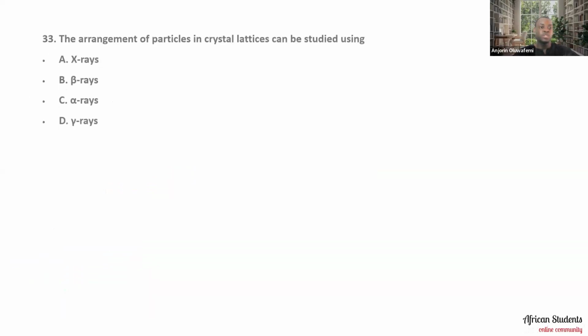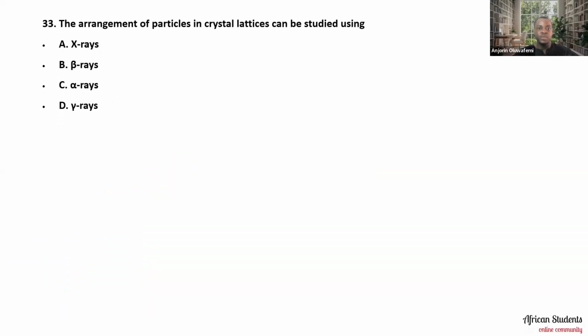So moving along now to question number 33, it says the arrangement of particles in a crystal lattice can be studied using X-rays, beta rays, alpha rays, or gamma rays. So what is the answer, please? All right. Okay. So the answer to this one is actually X-rays.